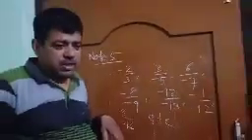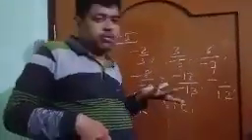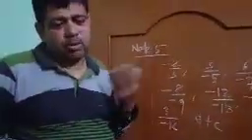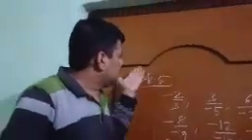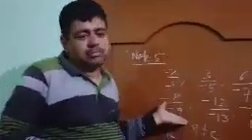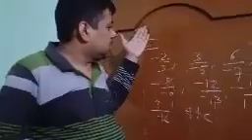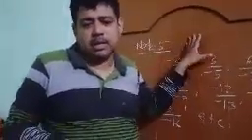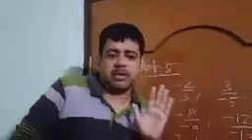I am not confusing you with more complex examples. Today I discussed the topics regarding rational numbers and what kinds of numbers come under rational numbers. Please try to remember and revise.